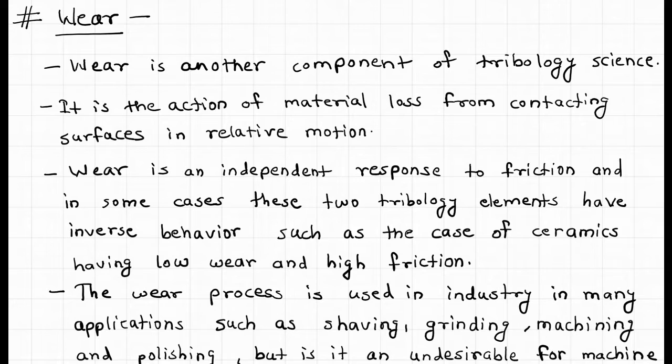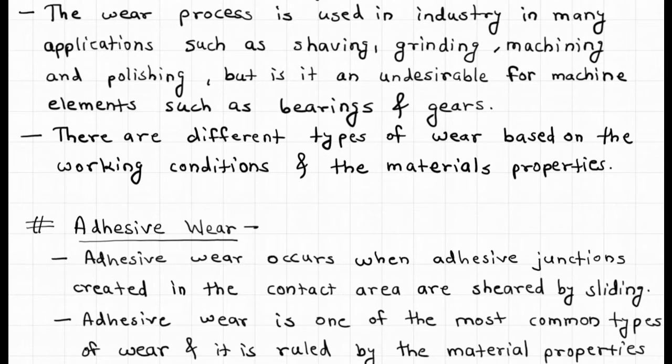Wear is an independent response to friction, and in some cases these two tribology elements have inverse behavior, such as the case of ceramics having low wear and high friction. The wear process is used in industry in many applications such as shaving, grinding, machining and polishing, but it is undesirable for machine elements such as bearings and gears. There are different types of wear based on the working conditions and the material properties.